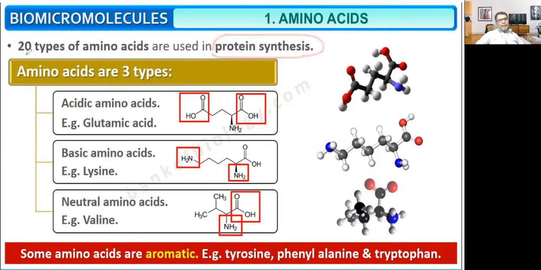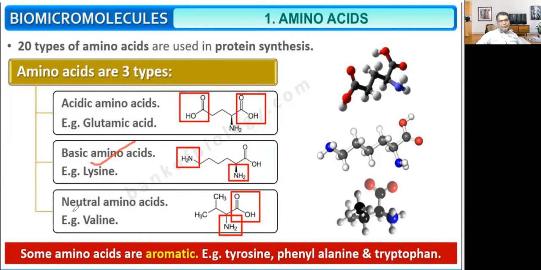So how many types of amino acids are there? 20 different types. These amino acids are divided into three categories: first is acidic amino acid, then basic amino acid, and neutral amino acid. Acidic amino acid: glutamic acid is an acidic amino acid. Here see, there are two acidic groups and one amino group. In basic amino acid, the number of amino groups is more, and the carboxylic group is only one.